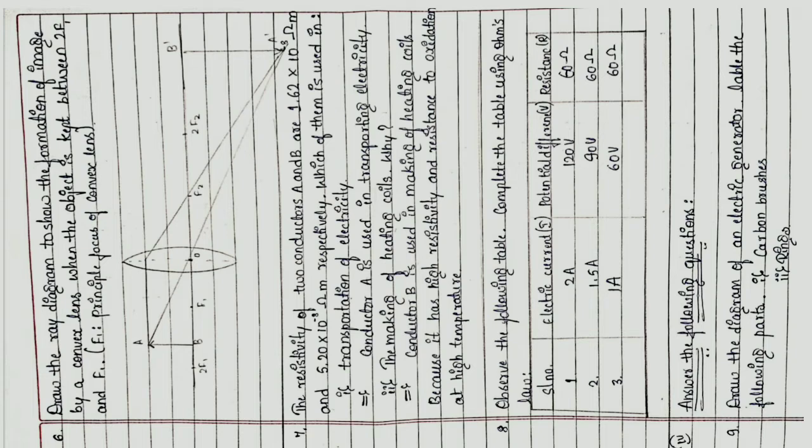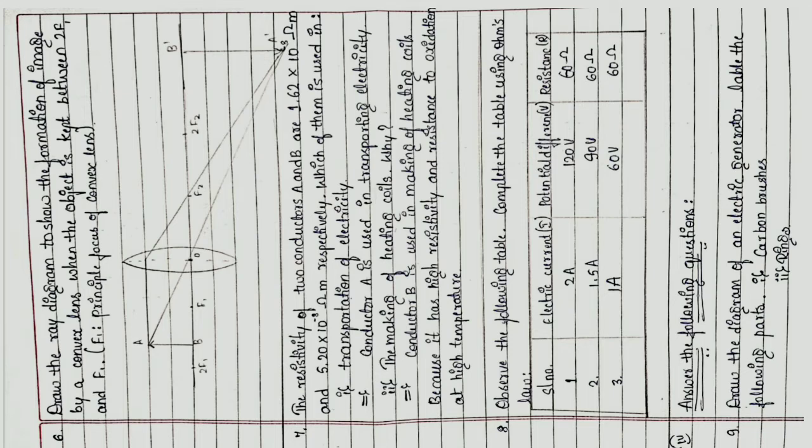The resistivity of two conductors A and B are 1.62 into 10 raised to minus 8 ohm meter and 5.20 into 10 raised to minus 8 ohm meter respectively. Which of them is used in 1. Transportation of electricity. Conductor A is used in transporting electricity. Number 2, the making of heating coils. Why? The conductor B is used in making of heating coils because it has a high resistivity and resistance to oxidation at high temperature.